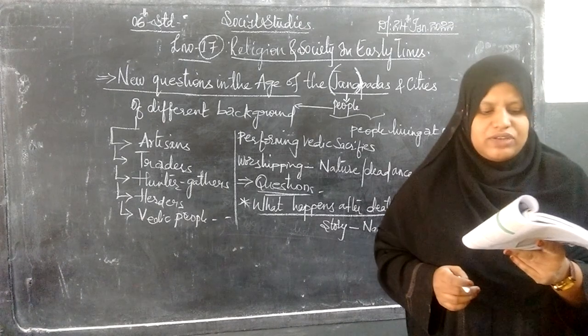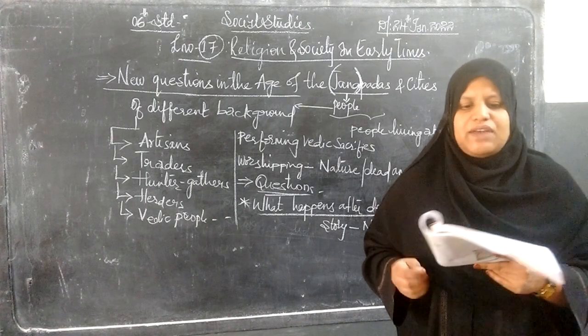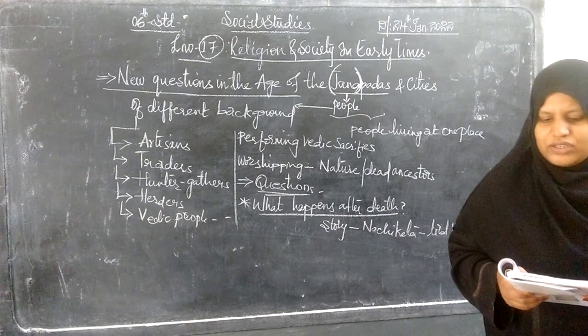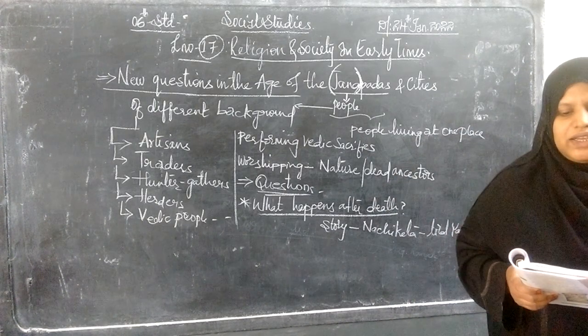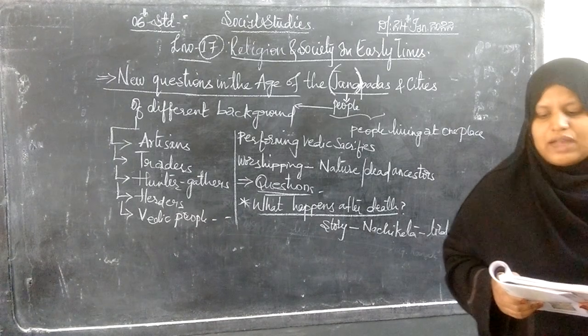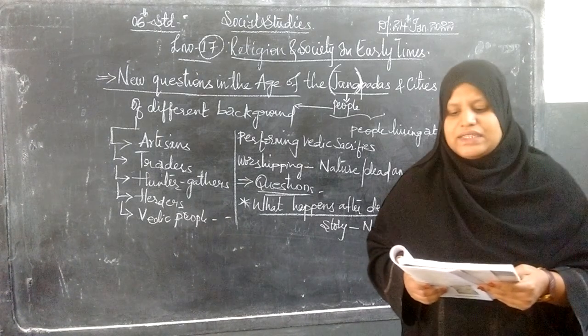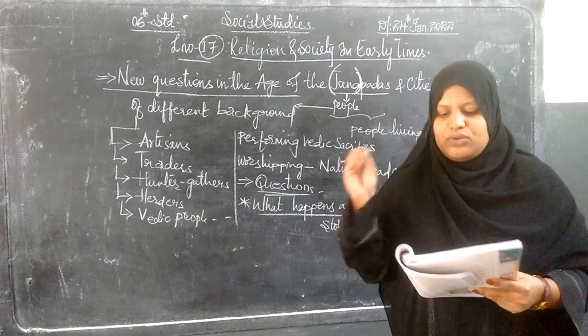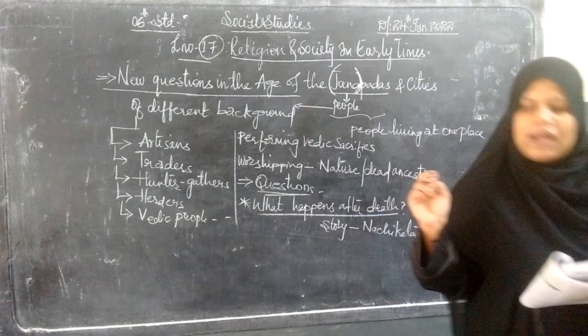So Nachiketa went to Yama and asked him what happens after death. Yama wanted to avoid answering this complex question. He offered Nachiketa a lot of gold, silver and cows, if only he would not insist on asking this question. But Nachiketa stuck to his question and forced Yama to answer.